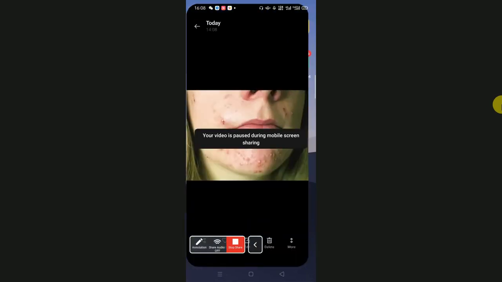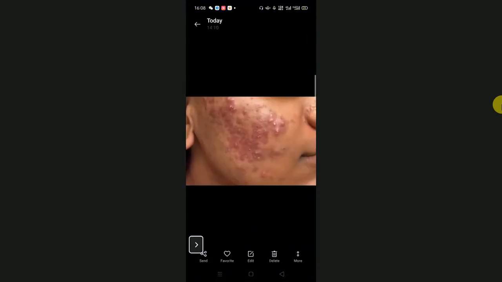Nodulocystic acne will cause this scarring. So this one is the nodulocystic. It means nodules are present and cysts are present. Look at this one. Scarring will happen here. This is the scarring area. But here are some pustules, and there are some nodules, but mostly this area is scarring. Clear? So this one is a pustule. This is a nodule. Here is a nodule, and scar.